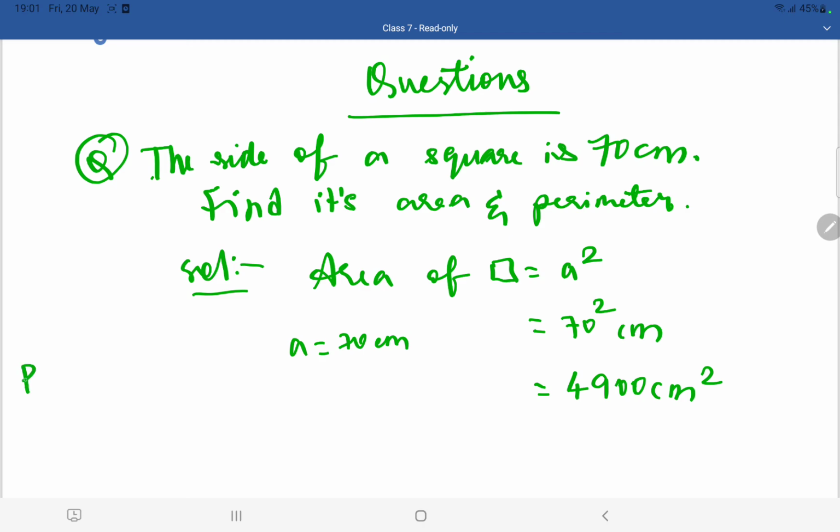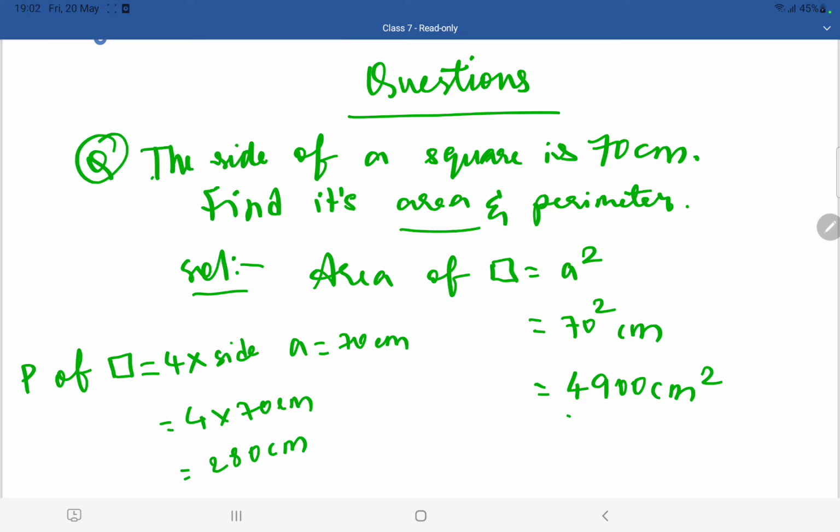Now I told you that the perimeter of a square formula is 4a. 4a is nothing but 4 into the side. Here they have given the side as 70 centimeter. So 4 into 70 centimeter, which is nothing but 280 centimeter. So for this question, the area is 4900 centimeter square, and the perimeter is 280 centimeter.